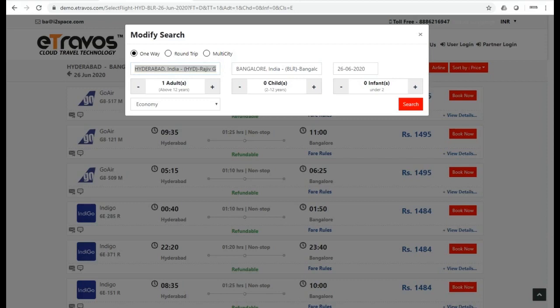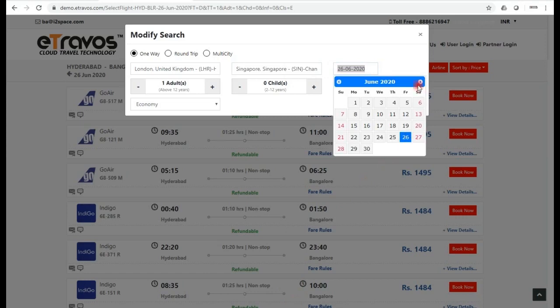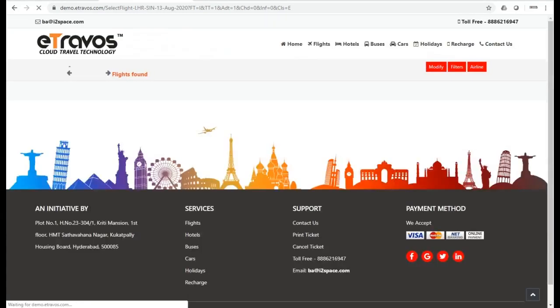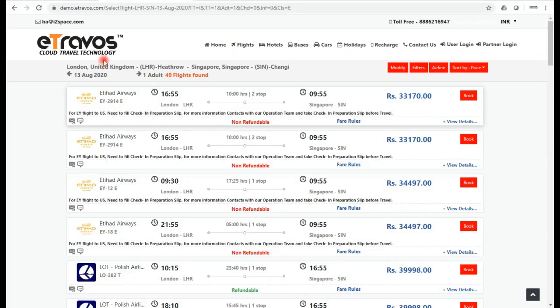And I am going with the international search, that is London to Singapore sector, and I am going with a one way. Once I click on search, it redirects to the availability page where you will get all the GDS airlines.